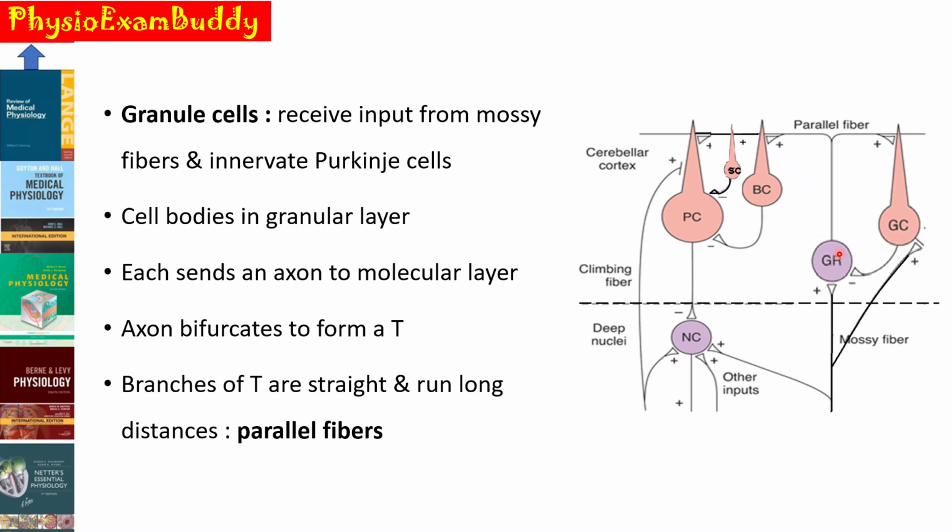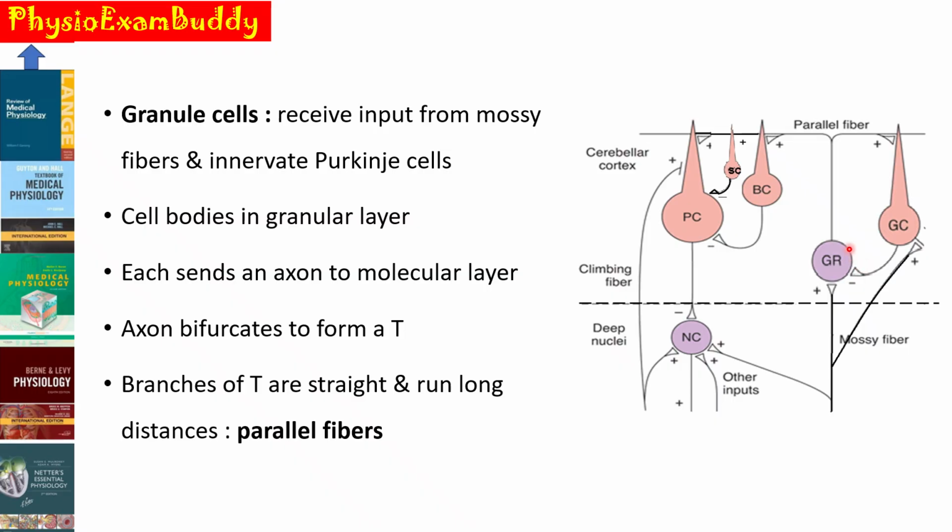Next is the granule cell. You can see here that the granule cell receives the input from the mossy fibers, and the fibers from the granule cell go and innervate the Purkinje cells. The cell bodies of these granule cells are located in the granular cell layer, the innermost layer of the gray matter of the cerebellum.